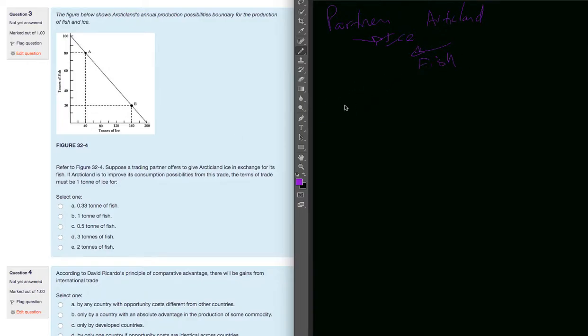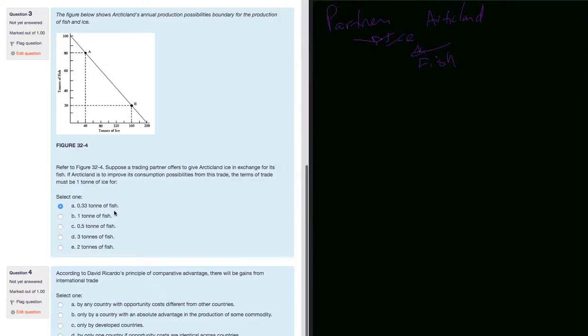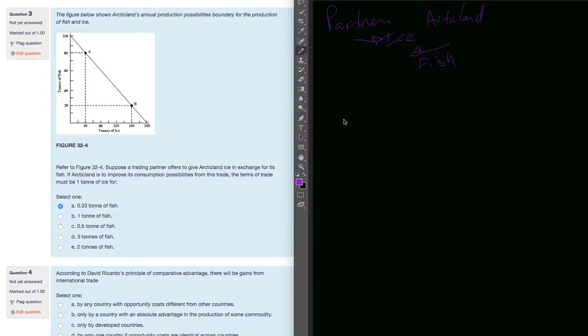Well, naturally, even if I didn't calculate this out, often these questions will only have one good answer. Well, they'll always have one best answer. And in this case here, well, if I'm giving fish in exchange for ice, I want to be giving the least amount of fish in exchange for ice. And in all of these cases, this is the least amount of fish I can give up. So I expect 0.33 will be the right answer. If I really want to look at it and prove it, well, what's the setup that I have here? Well, so for Arctic land, I can produce, let's go for the pen.